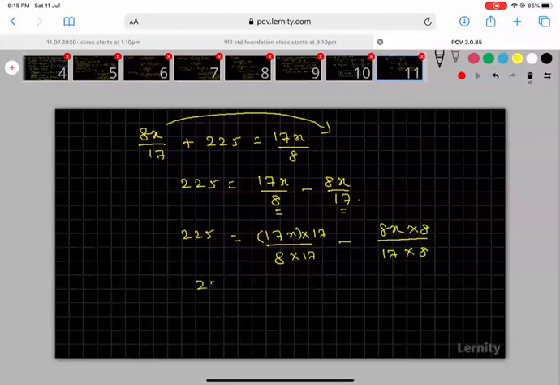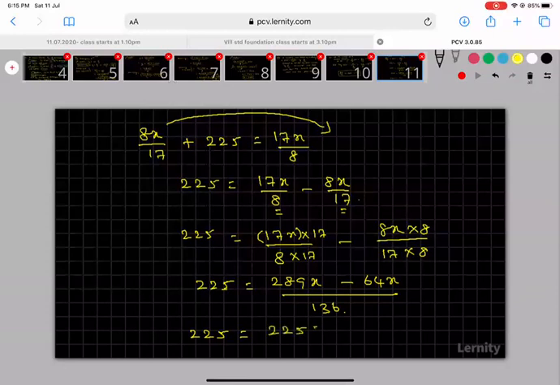So I am getting 225 is equal to 17 into 17, that is 289x, minus 8 into 8, that is 64x, divided by 8 into 17. 8 into 17 is 136. Now 289 minus 64 is 225, so 225 is equal to 225x divided by 136.